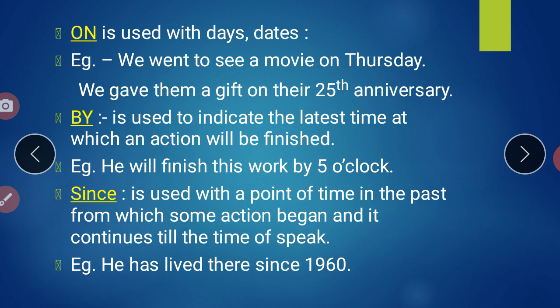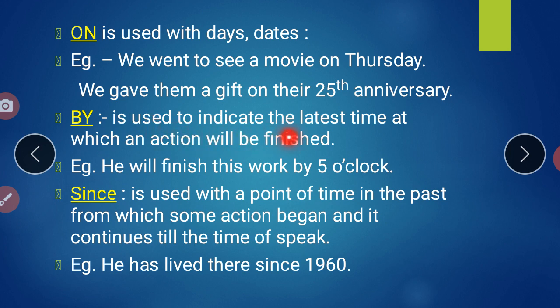Now another preposition starts. On. On means upar. Use with the dates. We went to see a movie on Thursday. We gave them a gift on their 25th anniversary. That means for birthday notes or for anniversaries, there also we have to use on. On. Please submit your project on Thursday. Right? That manner. By. By means by herself. Right? So किसी के through.